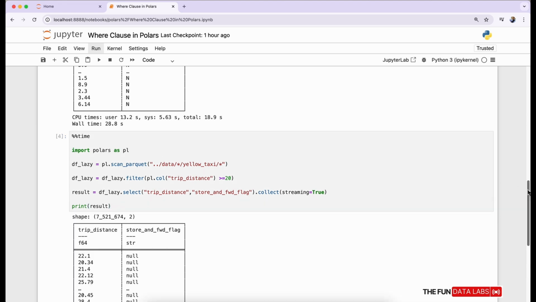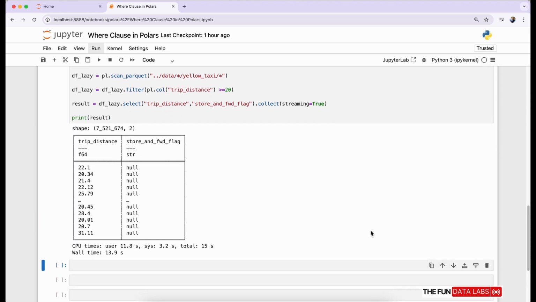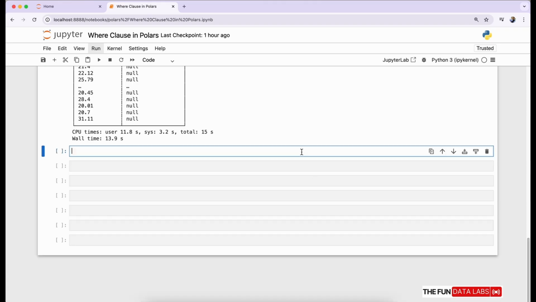As you can see, we have all the results available with filter condition working, and it's taking only 13 seconds to walk over 1 billion records. Let's go to the next cell.